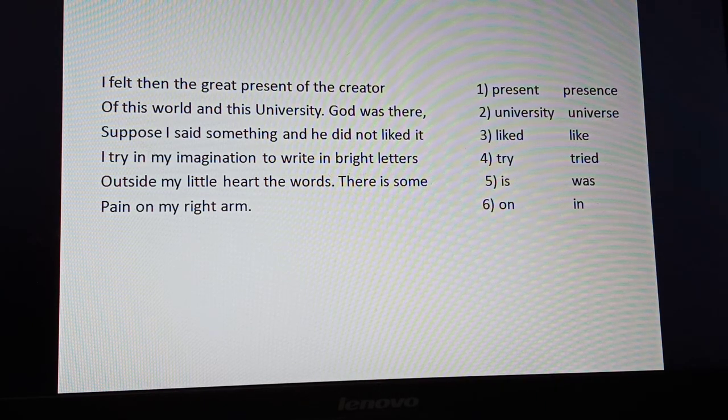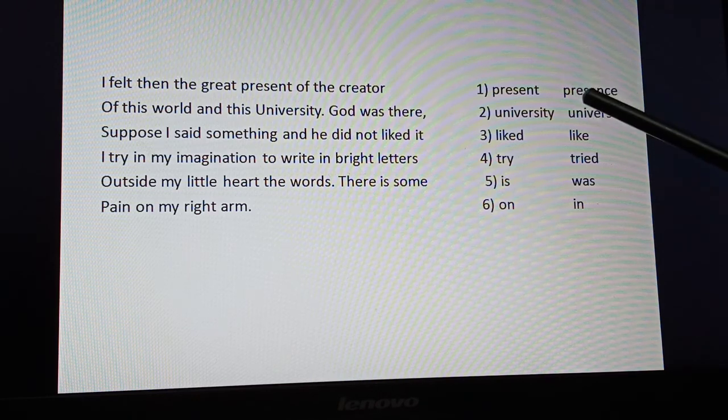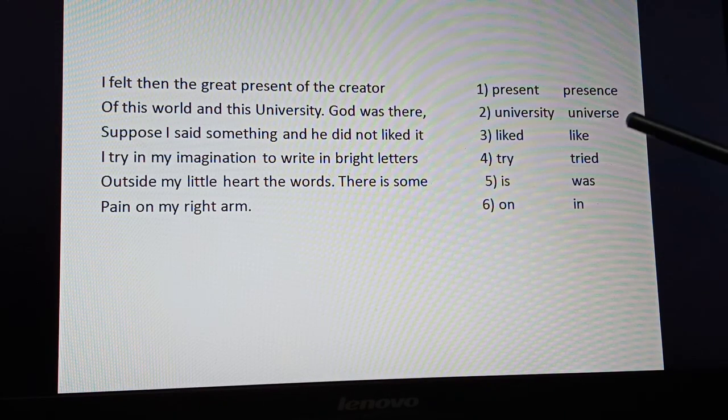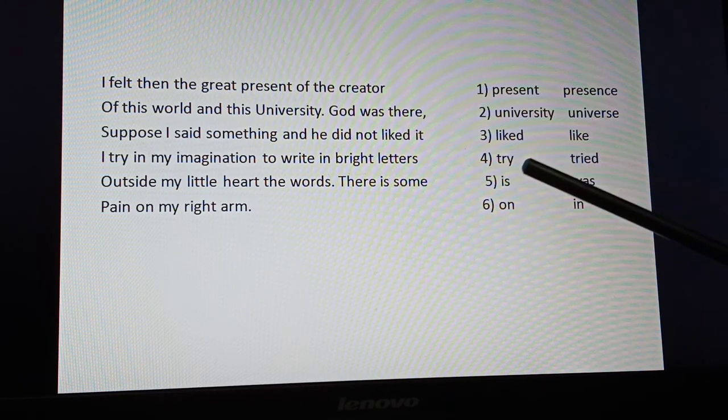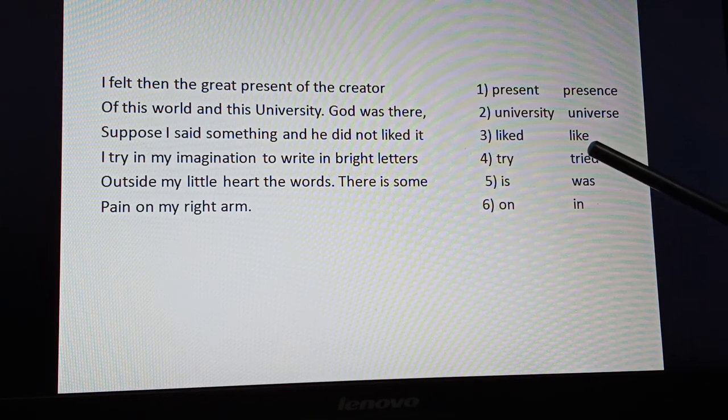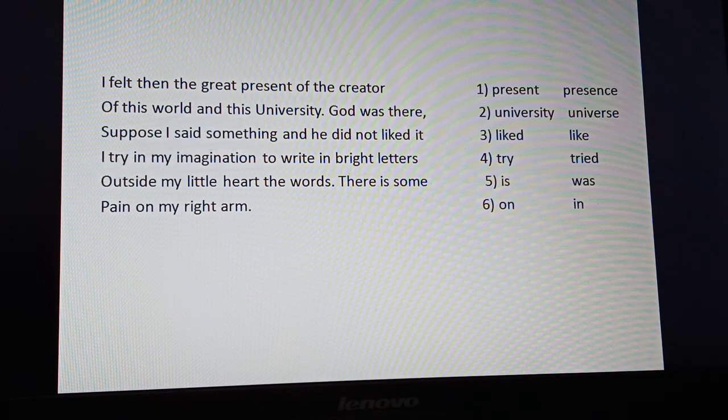See the first line, I felt then. After reading this you can understand in which tense it is. It is written in the past tense and therefore from first till last it should be past tense. I felt then the great presence of the creator. Here present is the wrong word. It should be presence of the creator. The presence of the creator of this world and this university. University is the wrong word. We have given universe as the right one. Suppose I said something and he did not liked it. Liked is a wrong word. Here it will come like. Why like? Because did is there, did not. Did is already past tense and therefore it is did not like it.